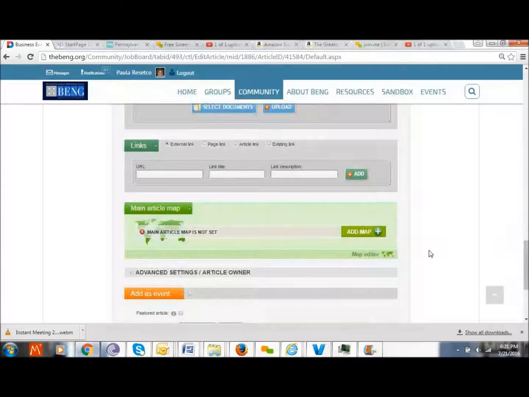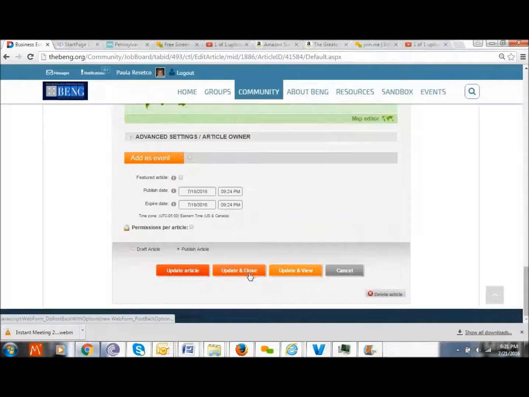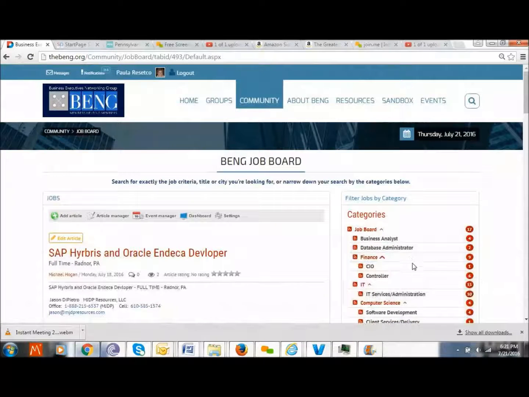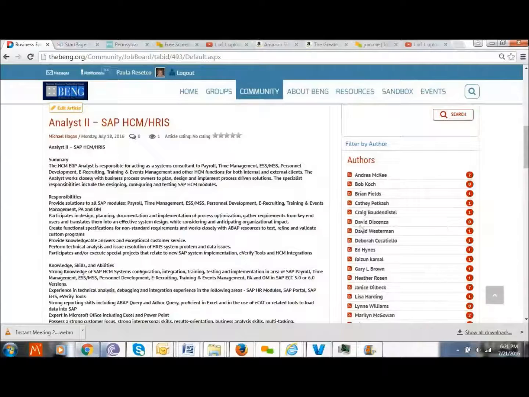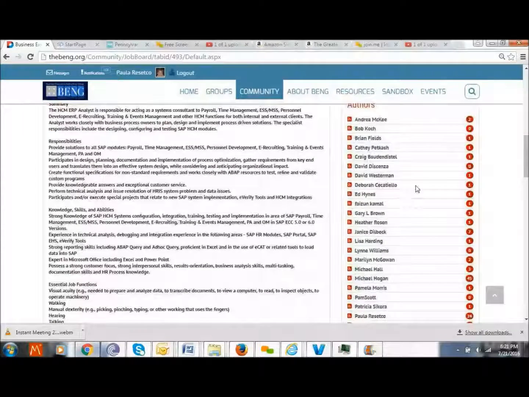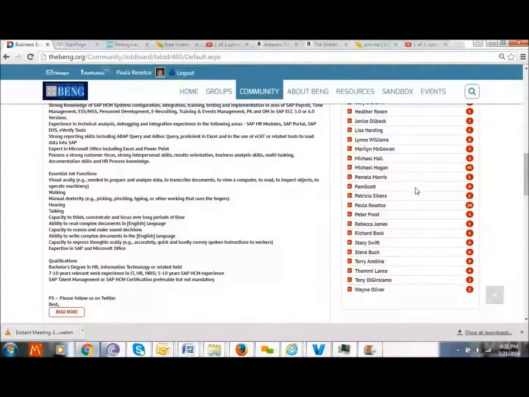Pretty much that's it. Hit update and close, and it will automatically publish your job posting. Remember to pick your category. Remember to cut and paste the text. At that point, you will see that you're an author of that article, basically.